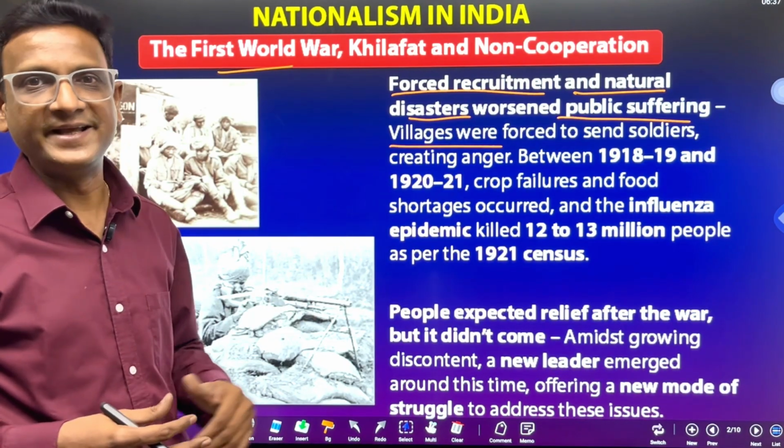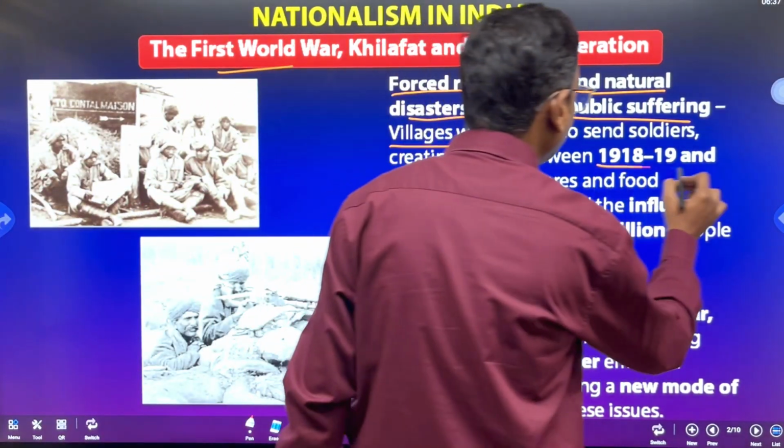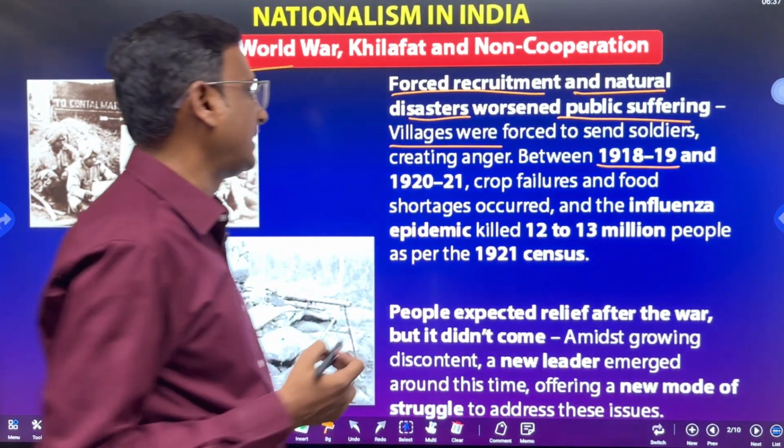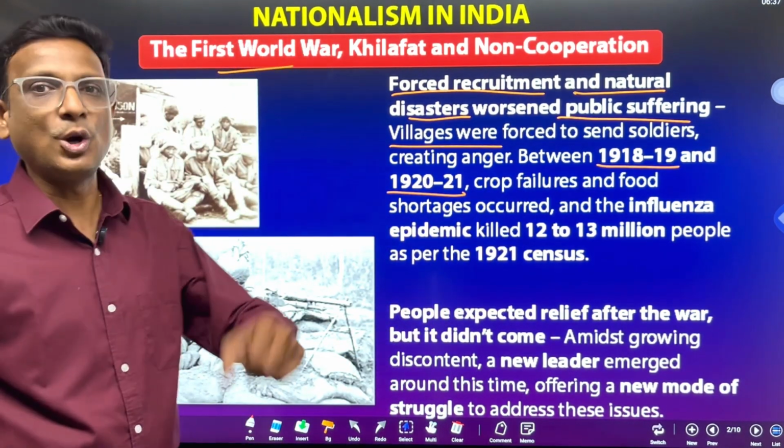But it did not end there. After the First World War, in the period of 1918 to 1921, for the next two consecutive years, there were crop failures.